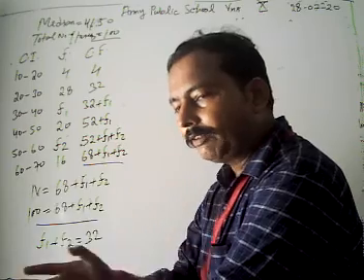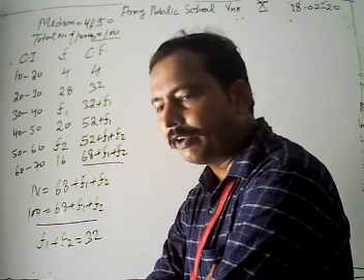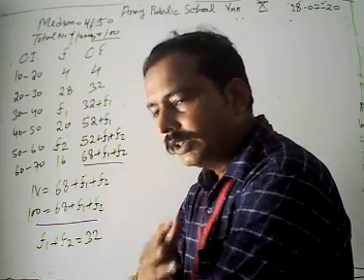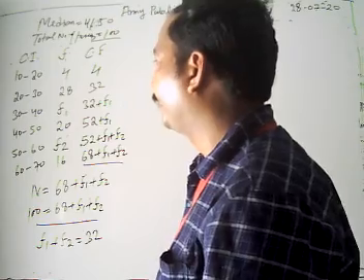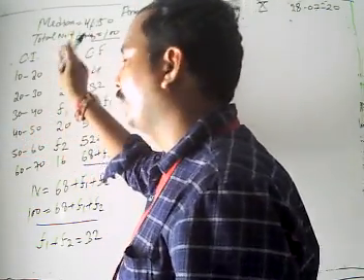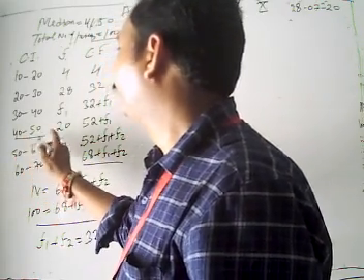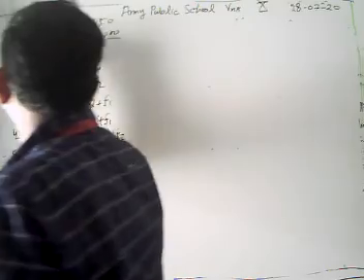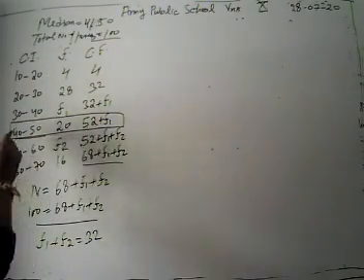Because to get our median class, till now we are going to find out the value of n by 2. But here, how can we get our median class? The given value of median is 41.50. Now look, it's a 30 to 40, then our 41.50 never lies in this interval. Obviously it's lying in the interval 40 to 50. Then from the given median value, we get our median class.